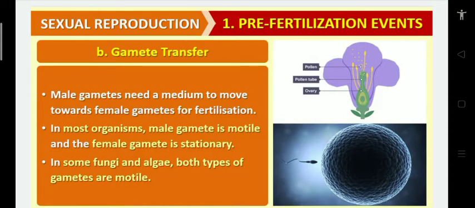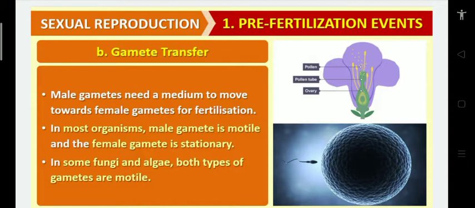We are discussing pre-fertilization events. In pre-fertilization events, the first is gametogenesis and the second stage is gamete transfer. Gamete transfer means, for example, male gametes are in one place and female gametes are in another place. How are they going to fuse? So that's why male gametes need a medium to move toward the female gametes for fertilization.